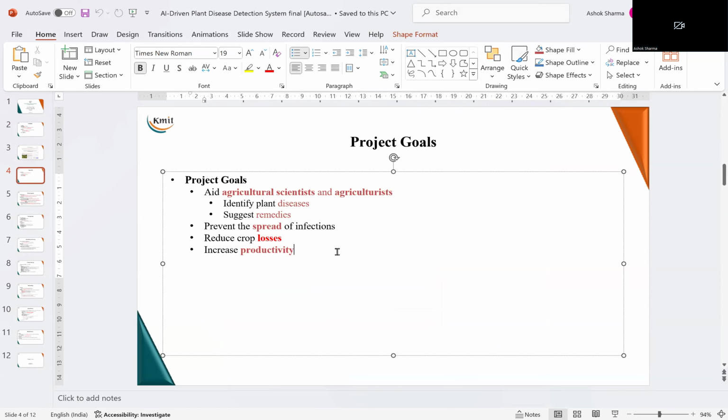Now, the goal of this project is to help agricultural scientists and agriculture related workers to identify plant diseases and suggest remedies for them. Remember that it is not directly related to farmers, but it will indirectly benefit the farmers. So farmers, as the project is being implemented, may not benefit directly, but indirectly it will benefit them. And the project will help in reducing the spread of infections and the crop losses and increase productivity. That is the attempt that we are going to make in this project. Let us go further.